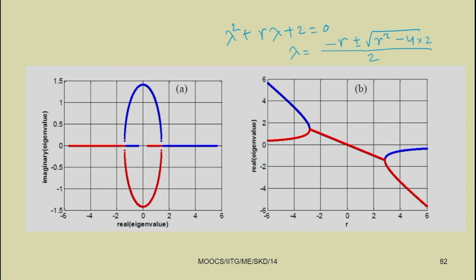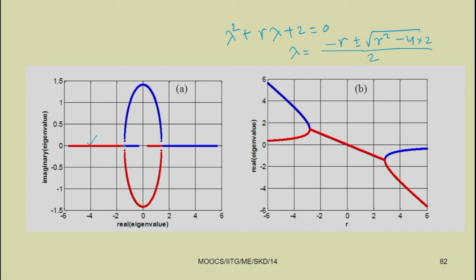By taking lambda 1 and lambda 2, or by plotting the real and imaginary parts of the eigenvalue for different values of r, for example r equal to minus 6 to plus 6, we can see that up to a certain point the real part is equal to 0.